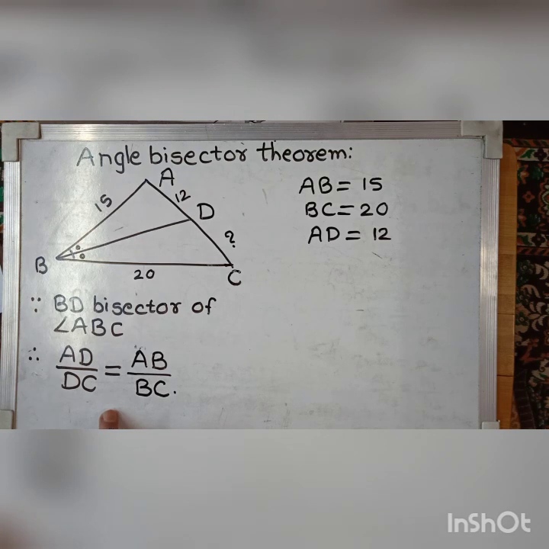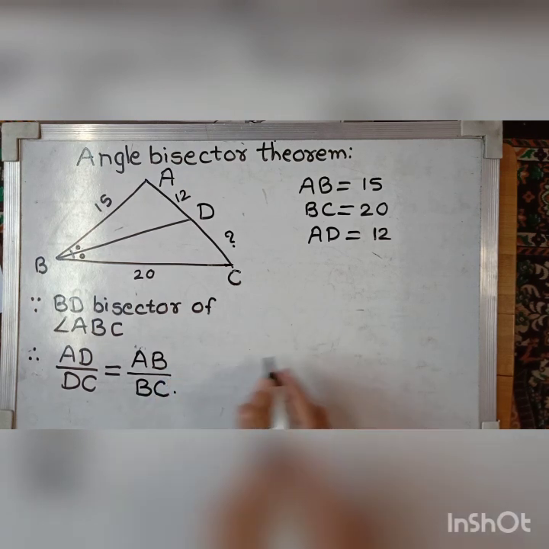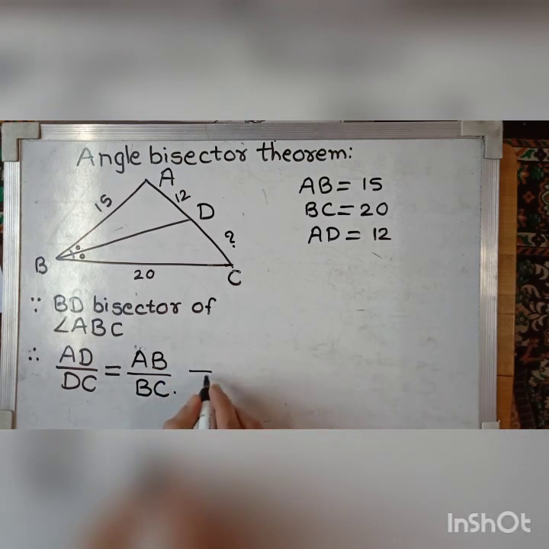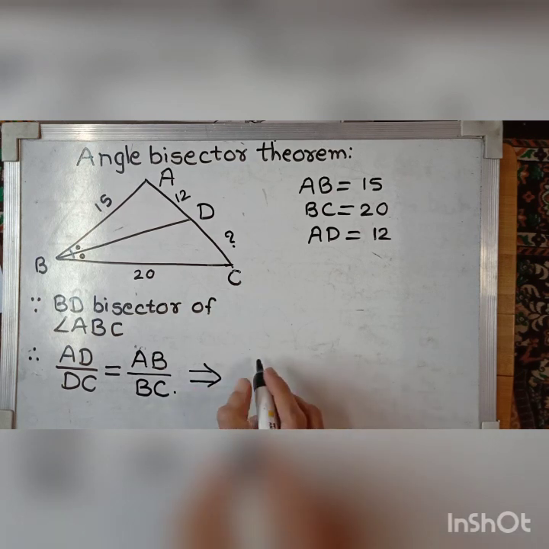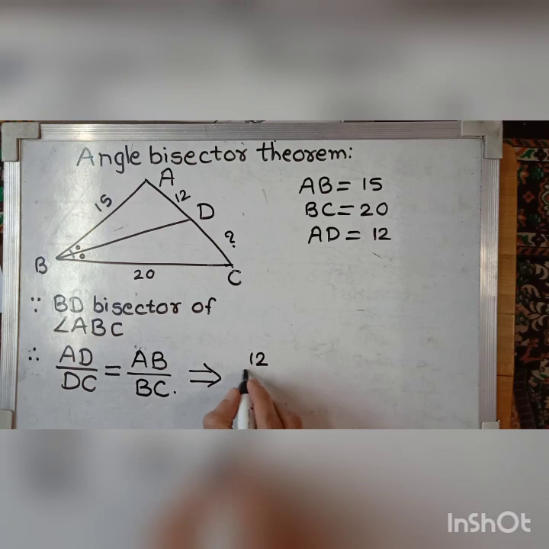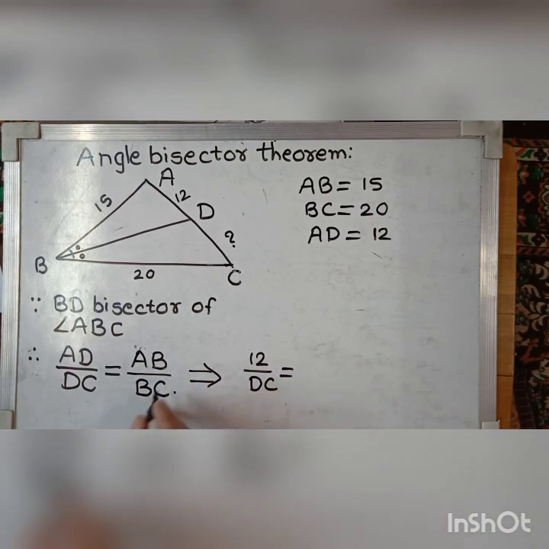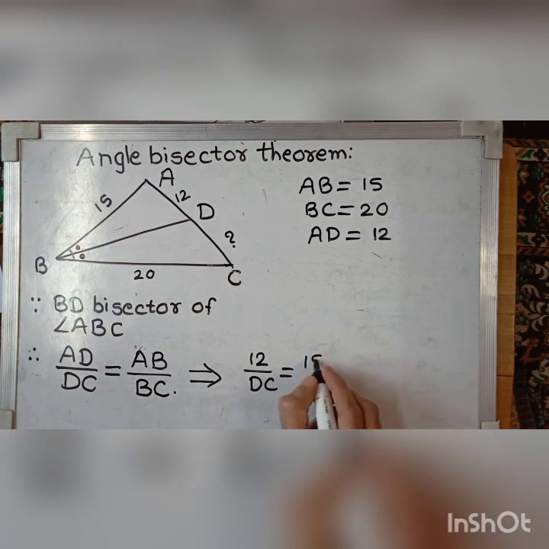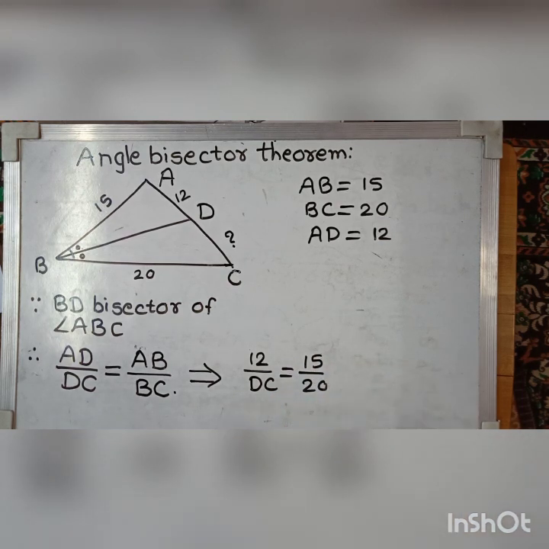By our angle bisector theorem, if we put the values, what we get is AD 12 upon DC is equal to AB 15 upon BC 20.